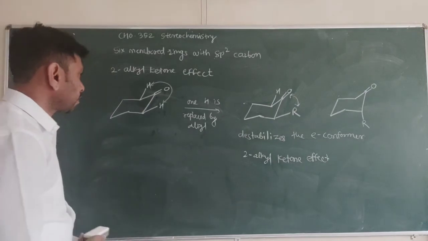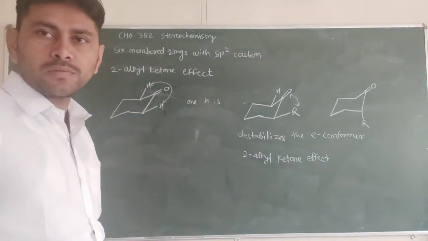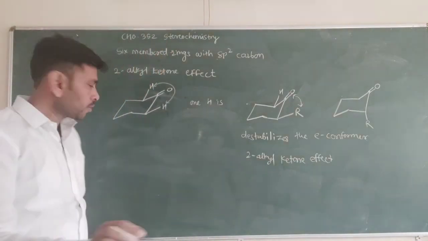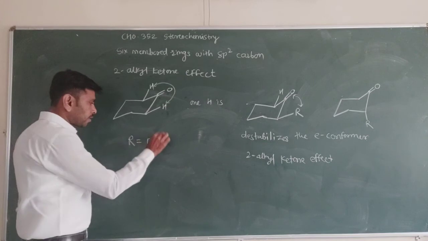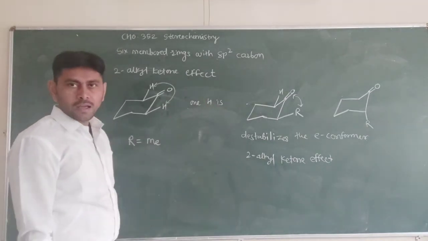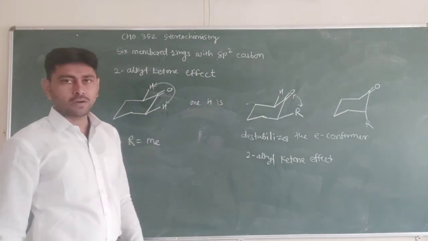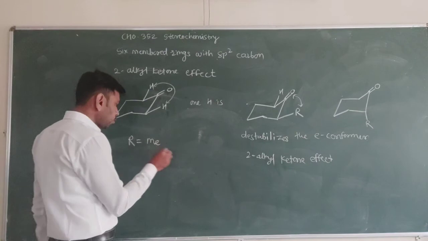2-alkyl ketone effect. Okay. Next, the 3-alkyl ketone effect. Suppose we replace this R group by Me, so R is equal to methyl. Methyl is not sufficiently bulky to play a major role here.